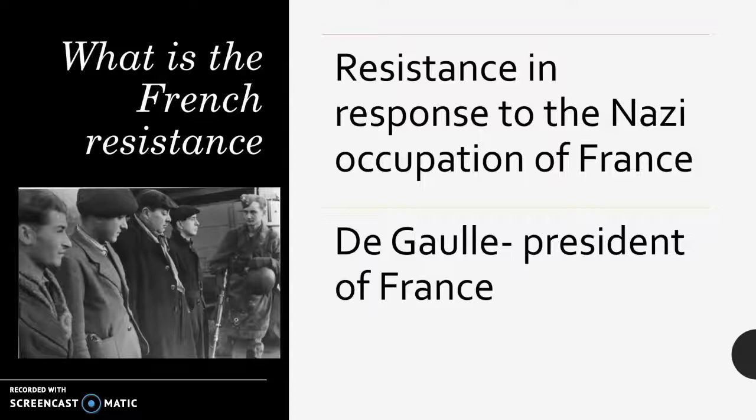Now, there were two kinds of resistance groups. There were the violent, who killed German officers, and peaceful protesters. Now, Charles de Gaulle and Jean Moulin are famous characters who were involved in organizing the French resistance. Now, Moulin was sent directly to France to organize the French resistance.